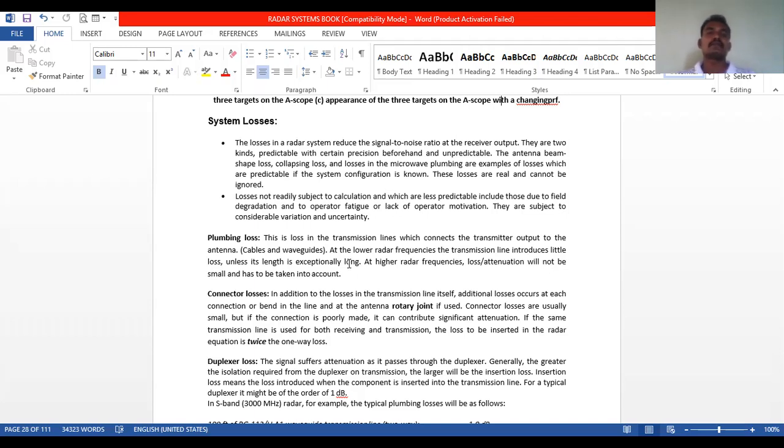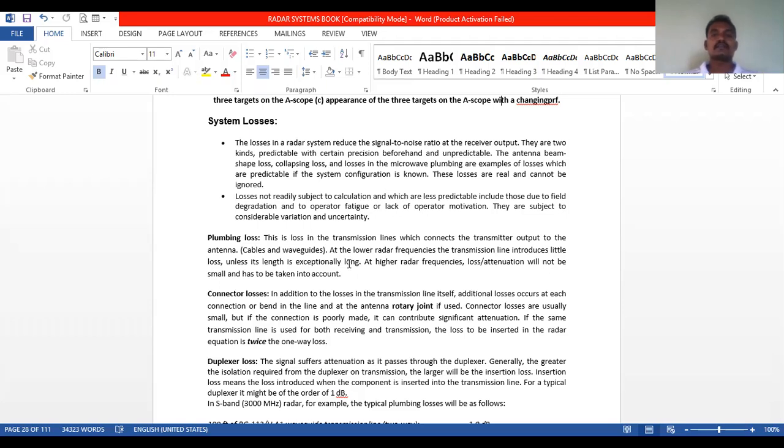Next, coming to the plumbing losses. What is meant by plumbing loss? Plumbing loss is loss in the transmission lines which connect the transmitter output to the antenna. It will appear in the transmission lines.